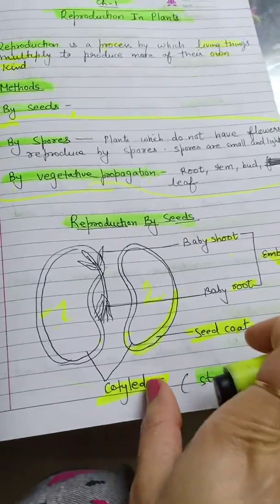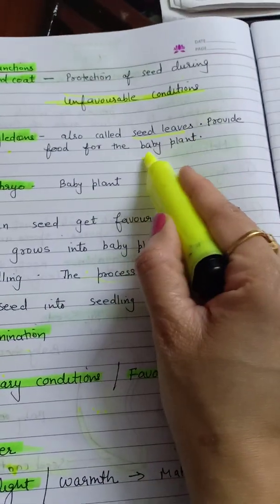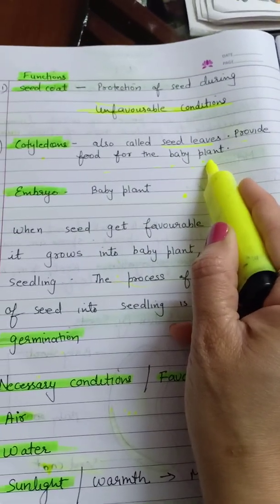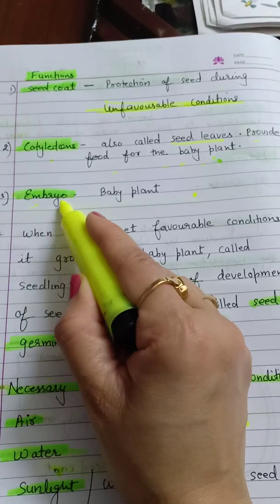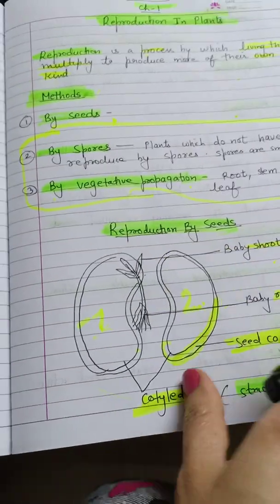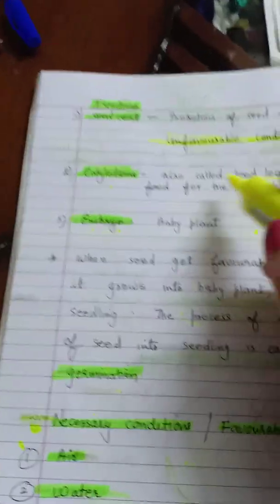Now, what is the function of these cotyledons? These cotyledons store food for the baby plant. They provide food to the baby plant for growth and development. And the third part of the seed we have already seen, the embryo. That is the baby plant. Okay. So, these are the three main parts of the seed.